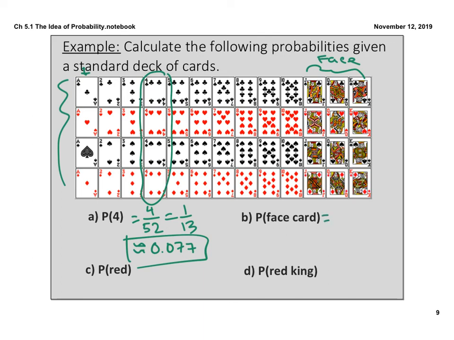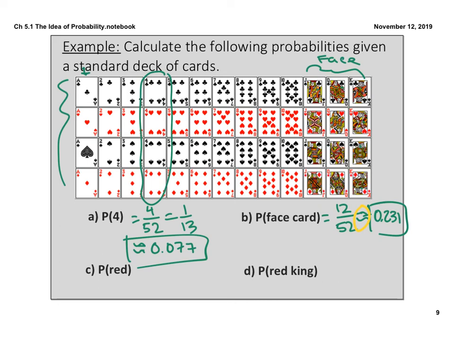How about the probability of a face card? If I think about face cards, there's 1, 2, 3 in each suit times four suits. That's 12 face cards out of 52 cards. That's almost a quarter, but not quite. 0.231 there. Technically, I'm rounding these, so I probably should use approximately equal to, but this, by the way, is not something that you would be docked on the AP exam. If you used an equal sign instead of approximately equal to, you will not lose credit on the AP exam.